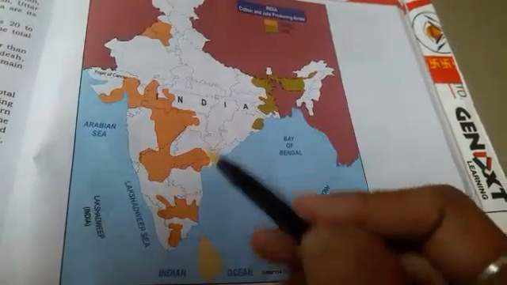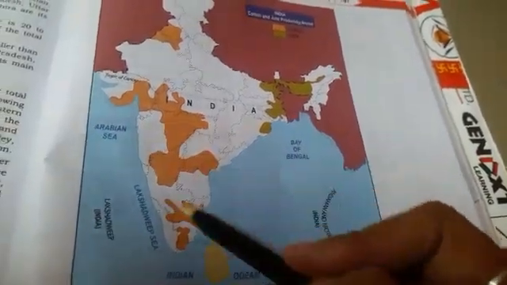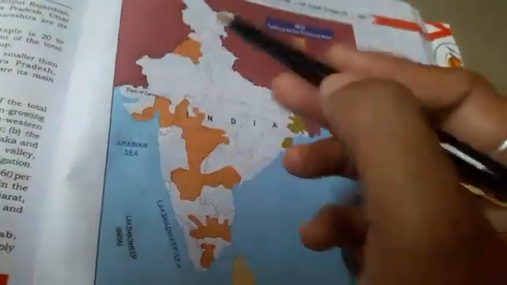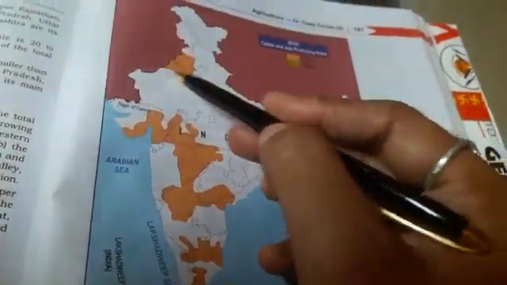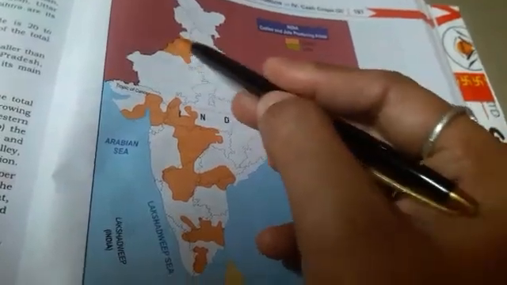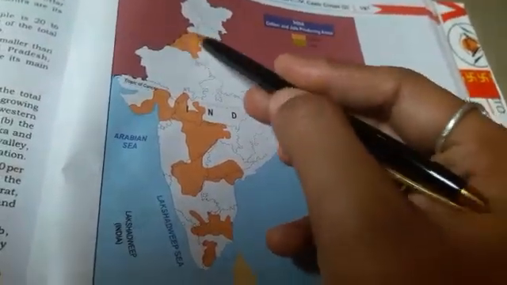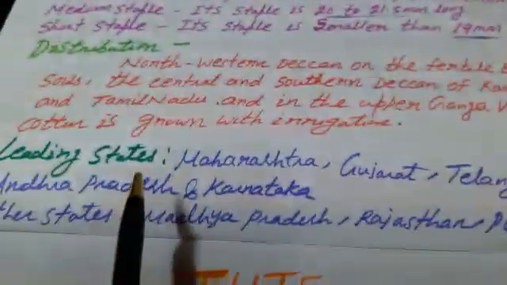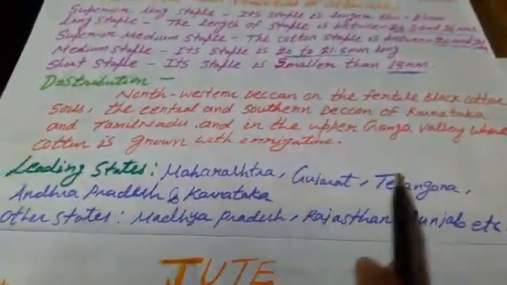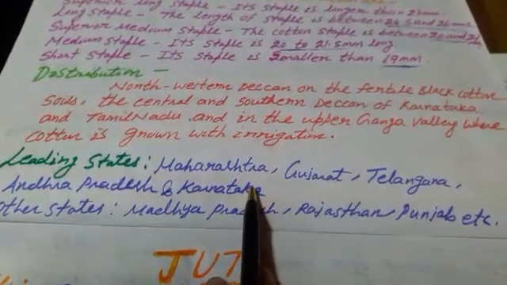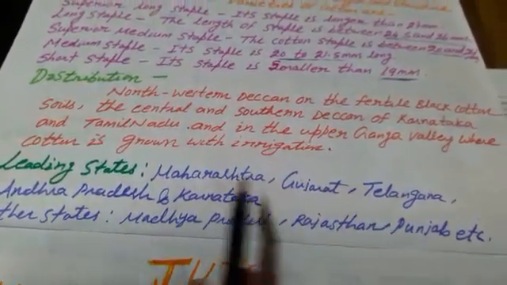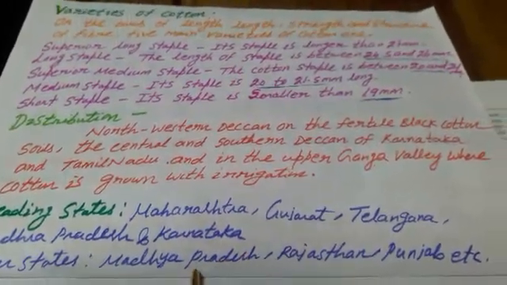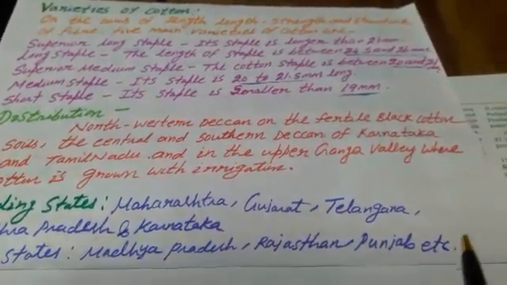Central part of India, the presence of black soil is suitable for cotton cultivation, central and western parts of India. But in Punjab, Haryana, the northern part of India, cotton cultivation is going on with the help of irrigation, modern technology, etc. The leading states are Maharashtra, Gujarat, Telangana, Andhra Pradesh and Karnataka. Except these states, what are the other states where cotton is cultivated? Madhya Pradesh, Rajasthan, Punjab, etc.